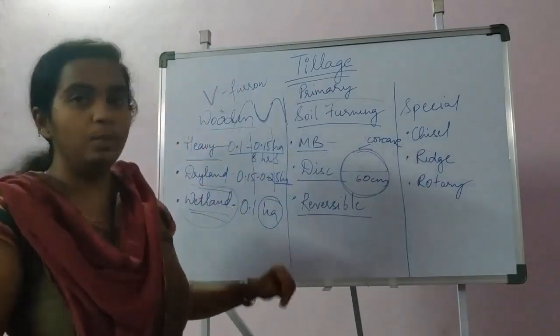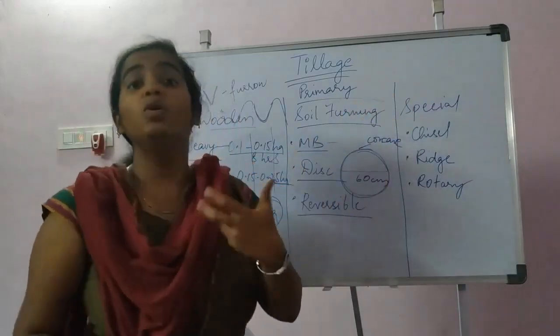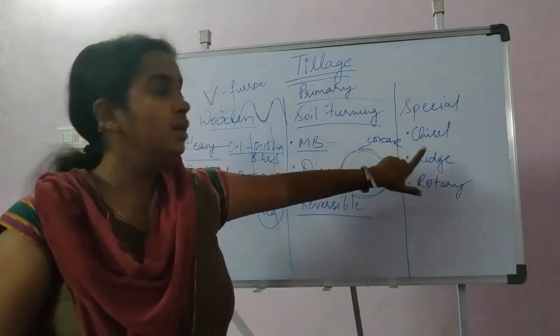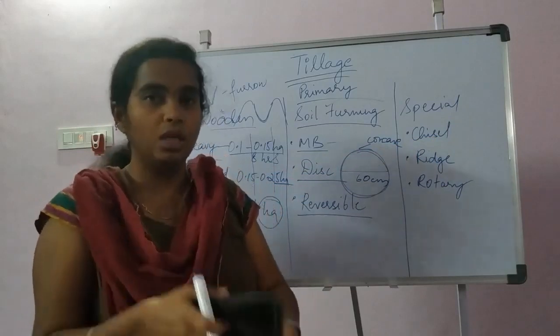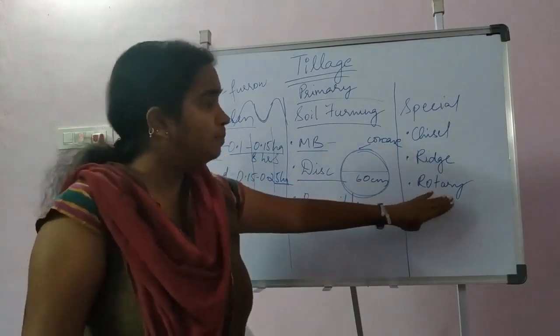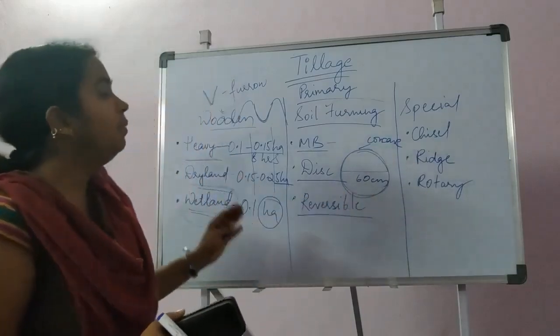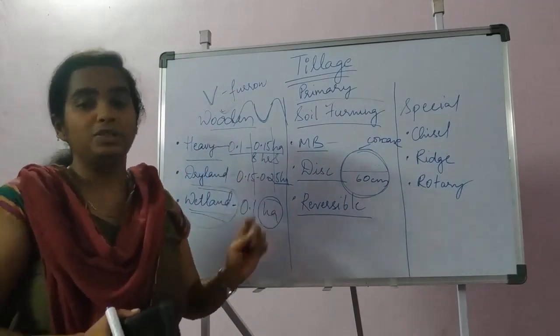That is reversible plow. And among special types of tillage, when we go for deep tillage, we use chisel plow, and ridge plow for making ridges and furrows in the field, and rotary type, it will pulverize and cut the soil. So these are some important implements you have to remember for primary tillage.